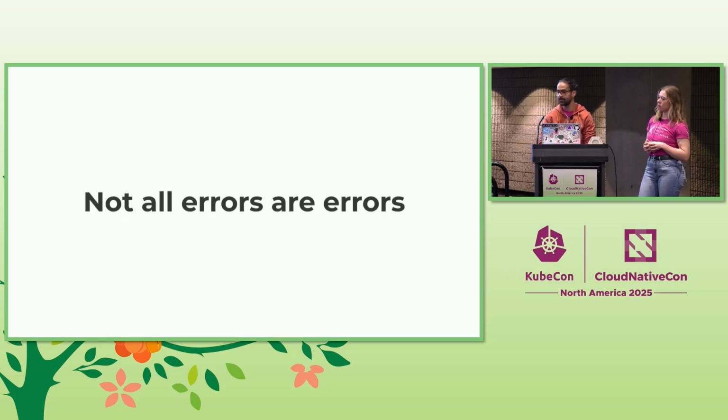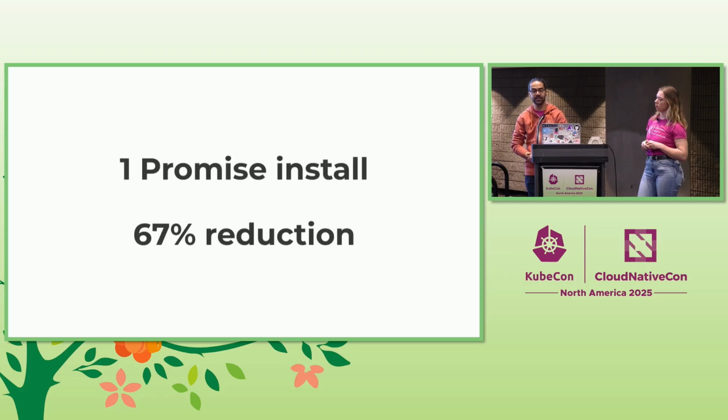And finally, Kubernetes is an eventually consistent system. So not all errors, not all things that are wrong, are actually wrong and need to be logged. For example, conflicts, when you try to update an object and the object has been updated by another reconciliation loop. Is that an error? Or is that just, okay, let me try again later on? Do you need to log that line? So we applied all of those strategies and we were able to reduce our log lines by 67%.